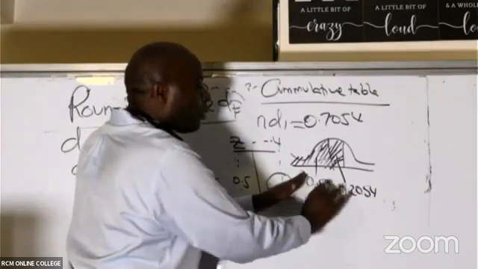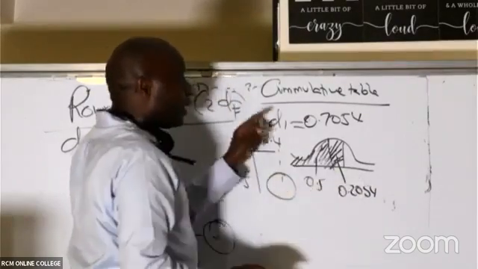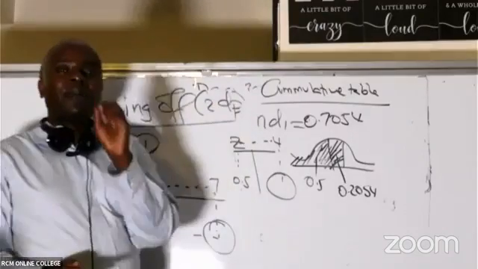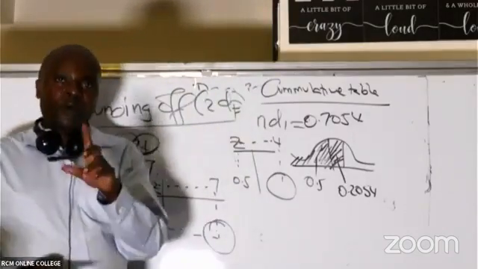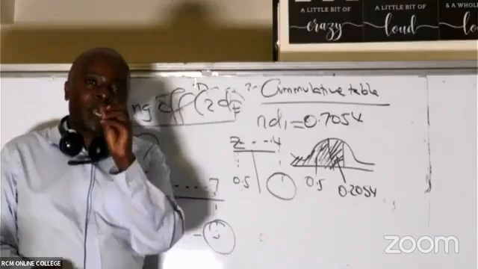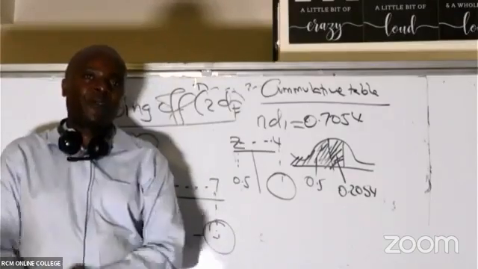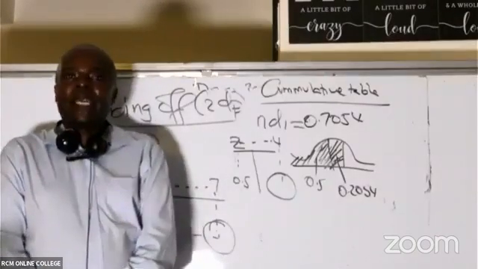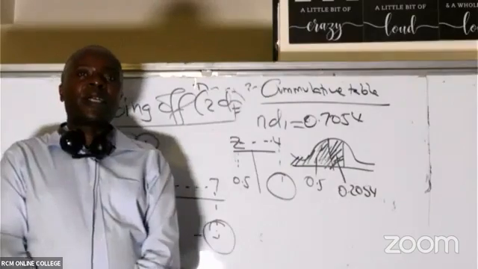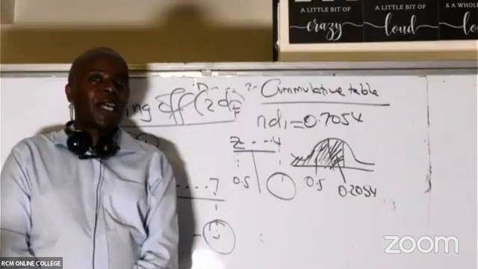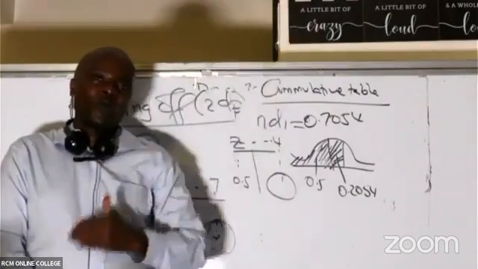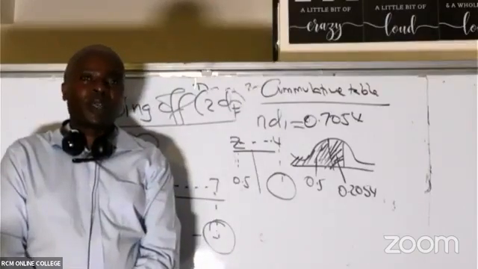That's why you have to add to get the total shaded area. But in this cumulative table, whatever answer you get will always be cumulative. If I were to add 0.5 to this, I would go beyond 1. There's no probability which exceeds 1.